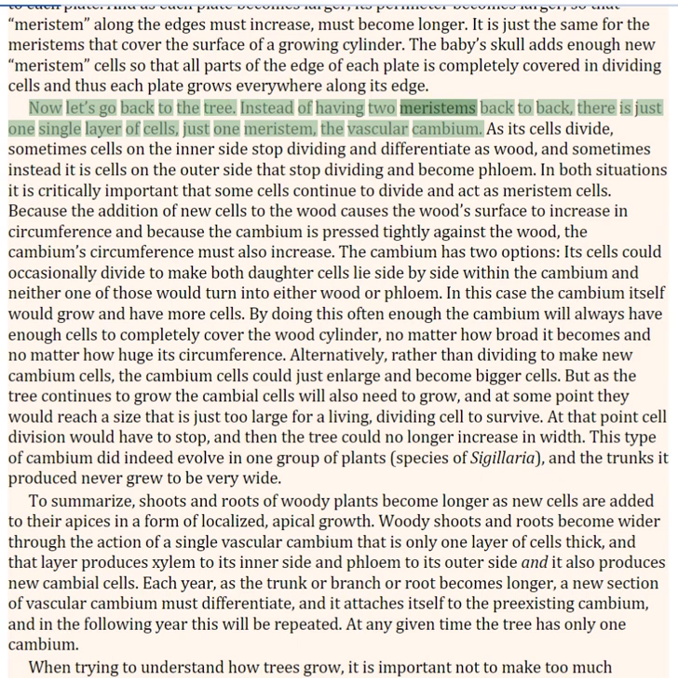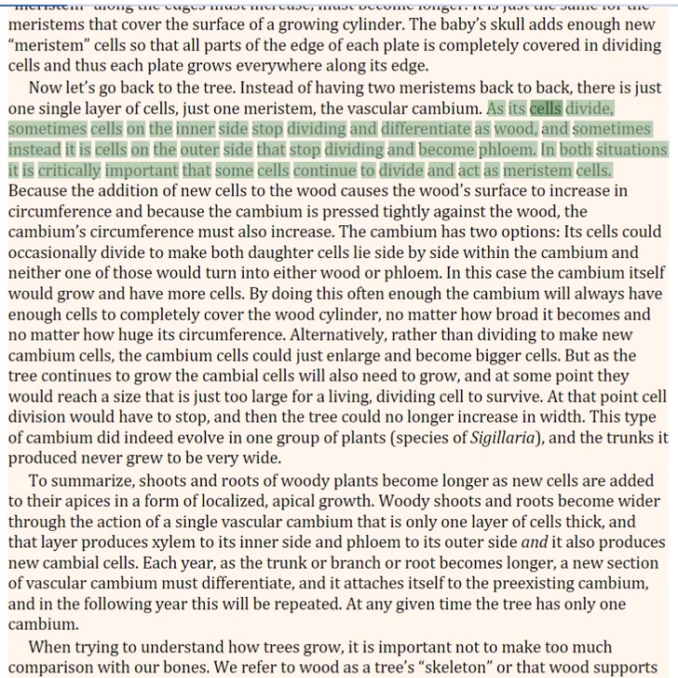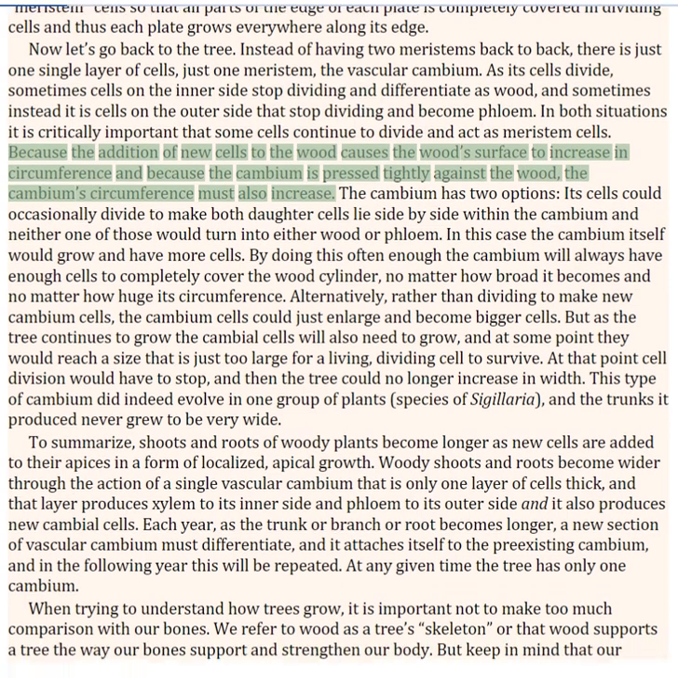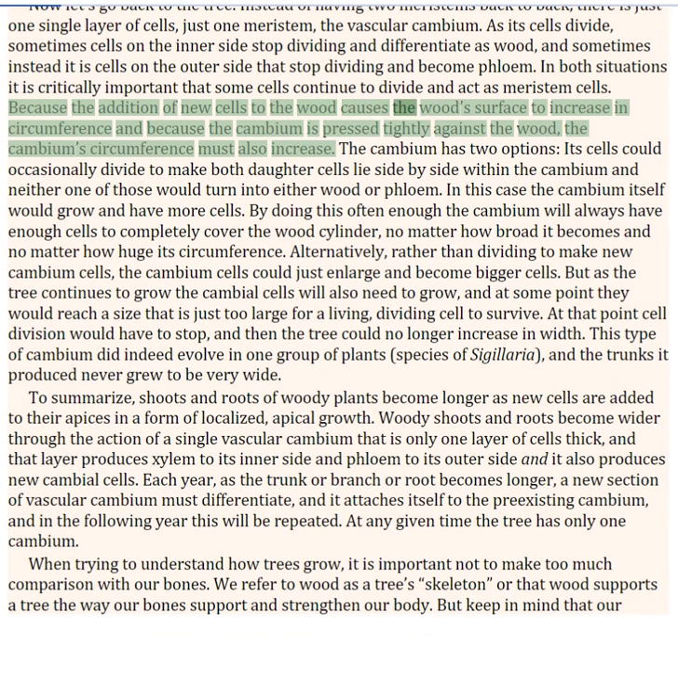Instead of having 2 meristems back to back, there is just one single layer of cells, just one meristem, the vascular cambium. As its cells divide, sometimes cells on the inner side stop dividing and differentiate as wood, and sometimes instead it is cells on the outer side that stop dividing and become phloem. In both situations it is critically important that some cells continue to divide and act as meristem cells. Because the addition of new cells to the wood causes the wood surface to increase in circumference and because the cambium is pressed tightly against the wood, the cambium circumference must also increase.